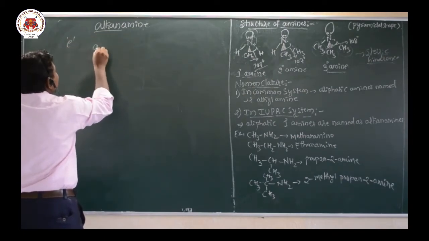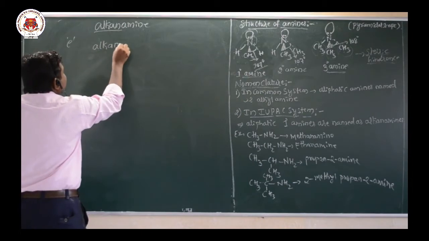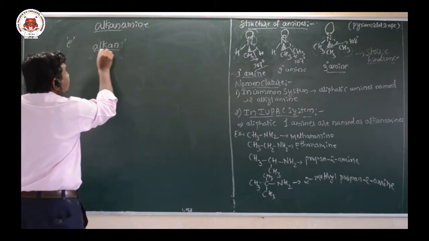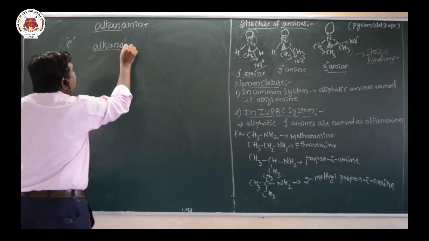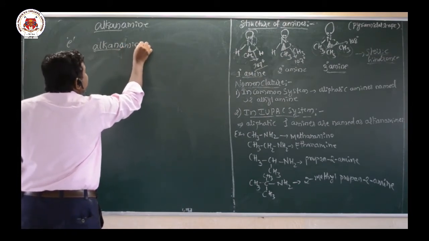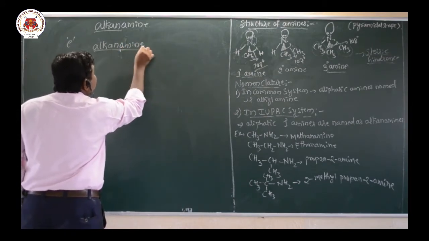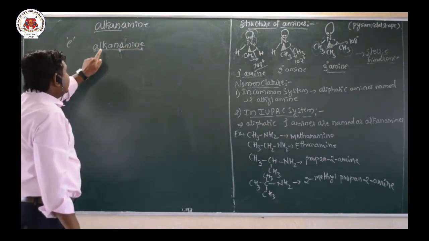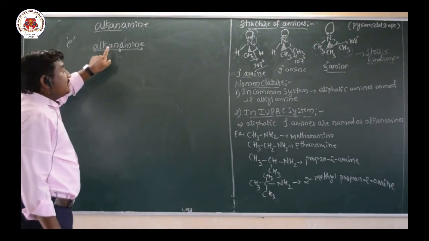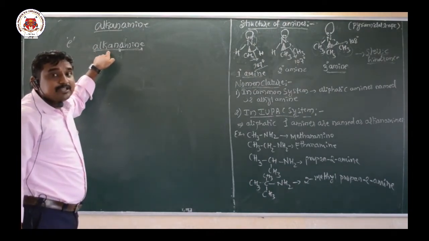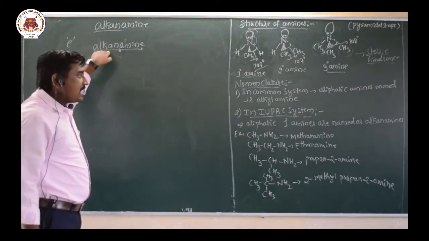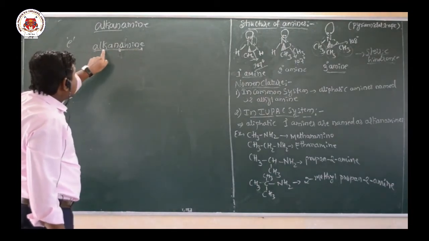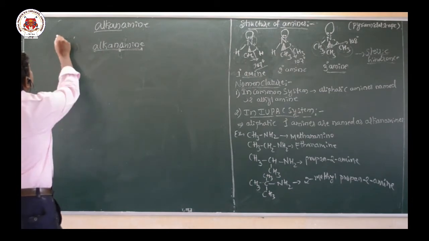So what happens? Replacement of the letter E from the alkane gives alkan and amine. After this replacement of the E letter by the word amine, this is the IUPAC naming system in case of primary aliphatic amines. So aliphatic primary amines are named as alkanamine in the IUPAC system.